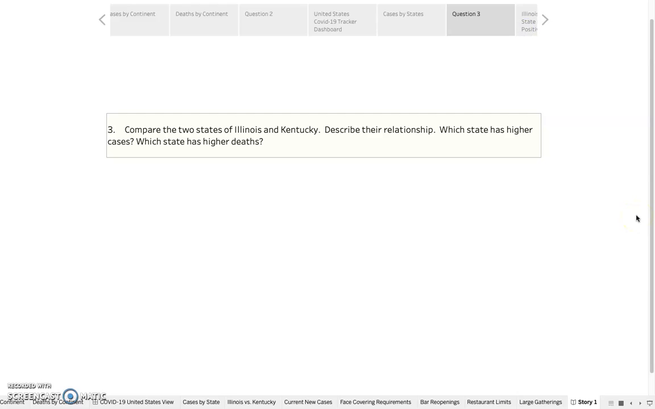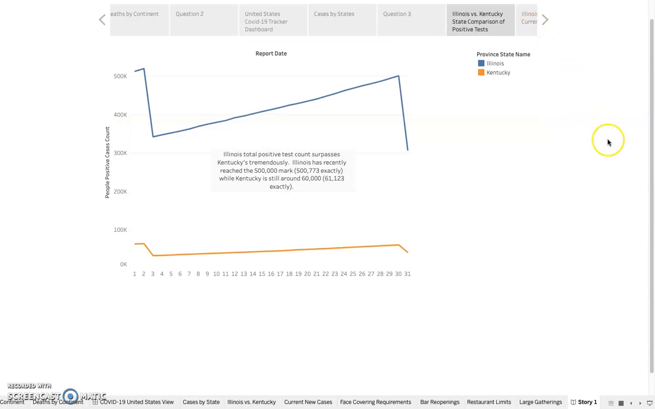Compare those two states of Illinois and Kentucky. Describe their relationship. Which state has higher cases? Which state has higher deaths? Illinois versus Kentucky, state comparison of positive tests.